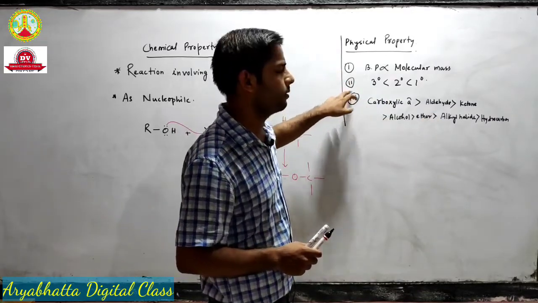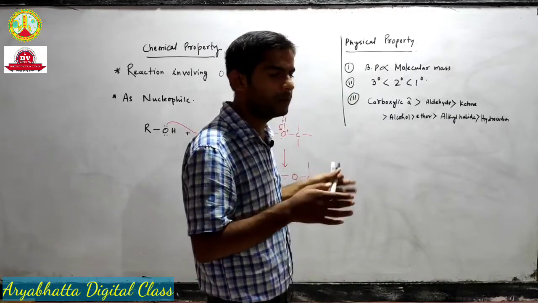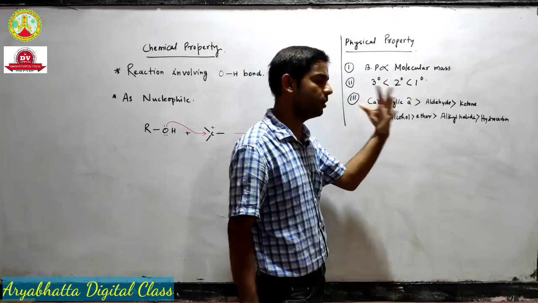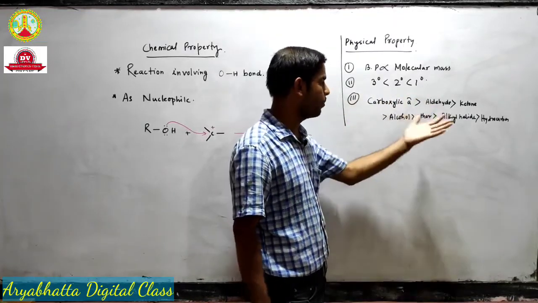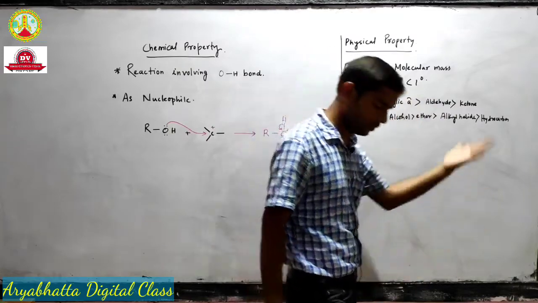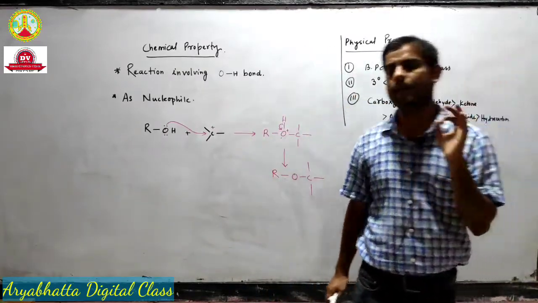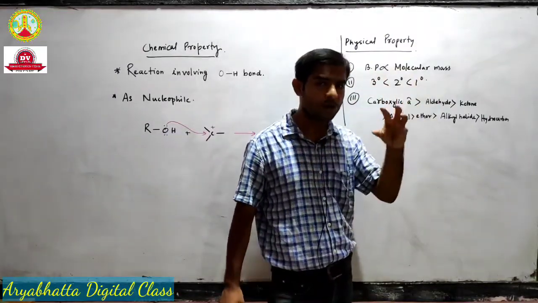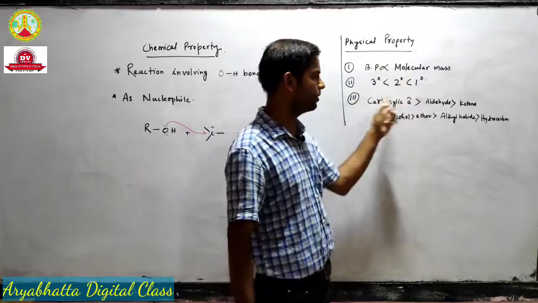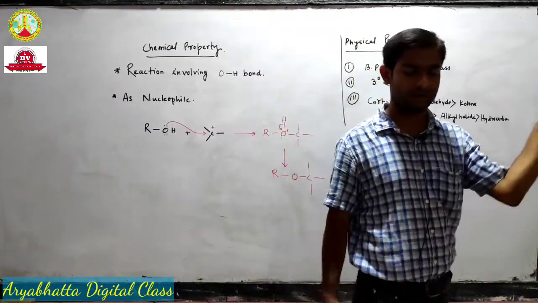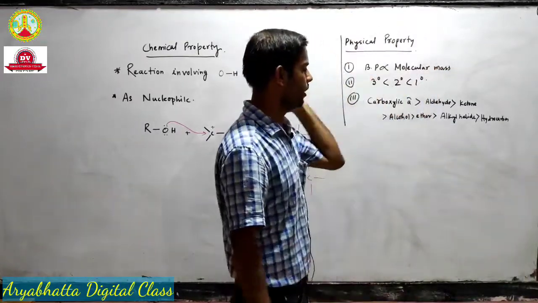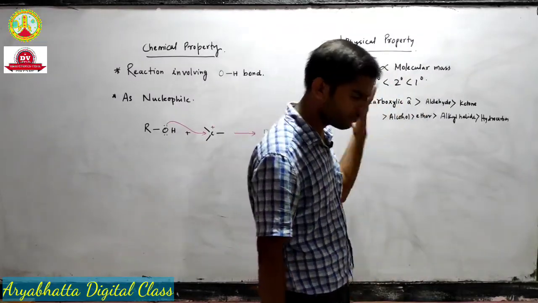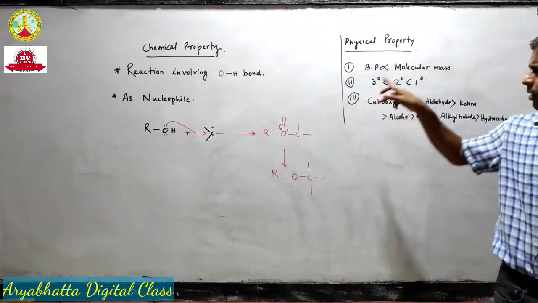The second point is that with increase in branching, the boiling point decreases. That means straight chain alcohols will have higher boiling point, and branched alcohols will have lower boiling point, just like alkyl halides. And what was the reason? Due to lower surface area, the van der Waals force of attraction decreases. That's why 3-degree alcohols will have lower boiling point than 1-degree alcohols. So we know these 2 points.